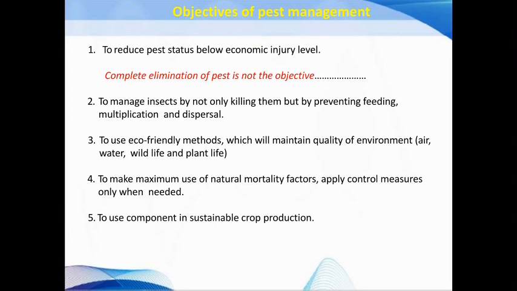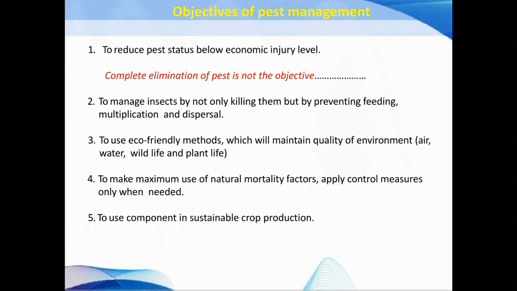Then these are some of the objectives of pest management. The first and most important objective of pest management is that the complete elimination of the pest is not an objective. What is the objective? Just suppress the pest population, or maintain the pest population below the economic injury level. To reduce the pest status below the economic injury level is the first objective.